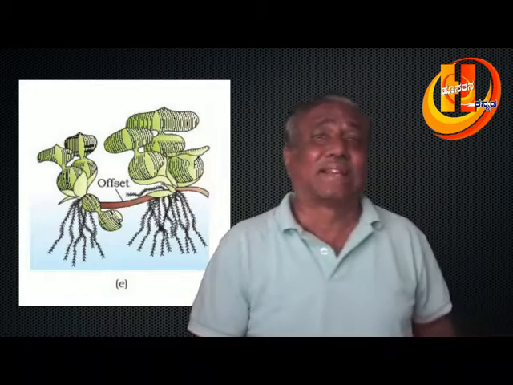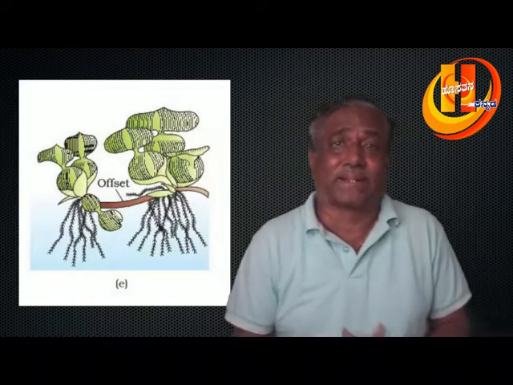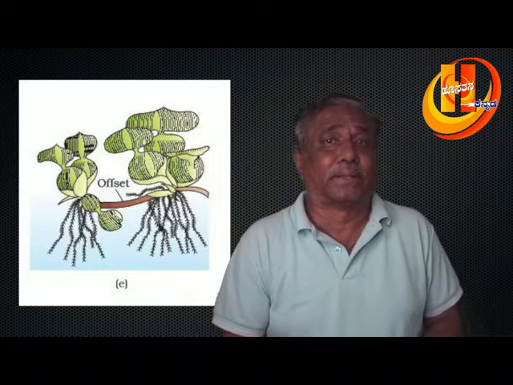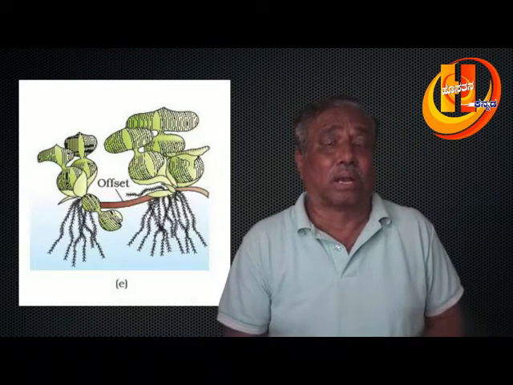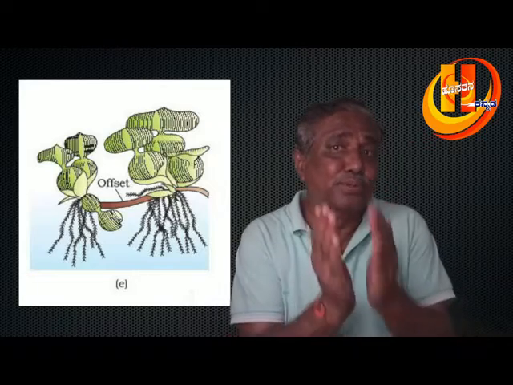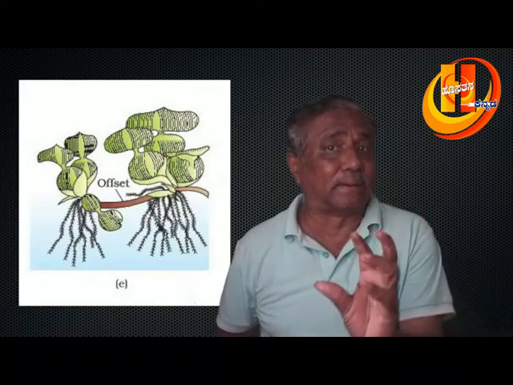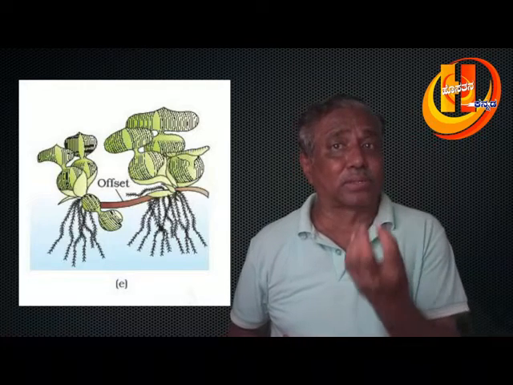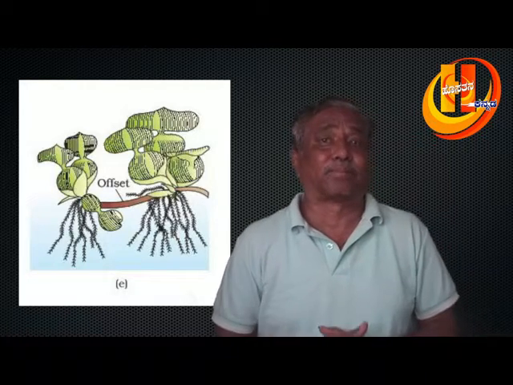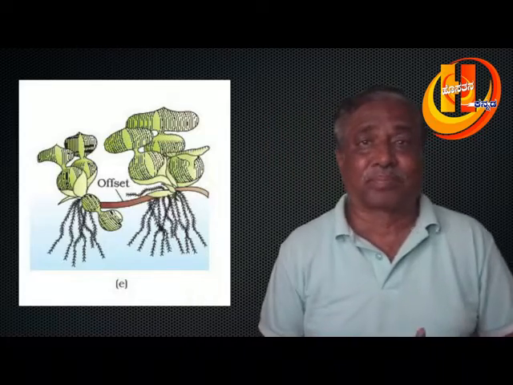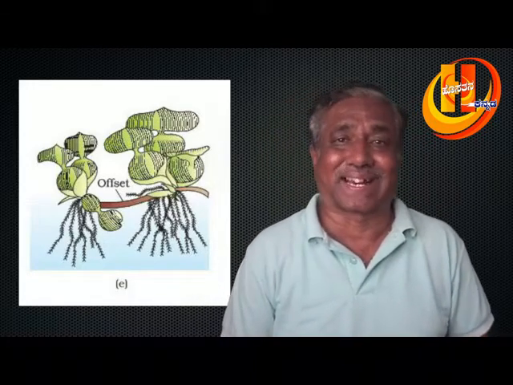And it is not an indigenous plant. It has been imported from other countries because of its beautiful mauve colored flowers and the beautiful shape of the leaves. That is about Eichhornia, commonly called water hyacinth.